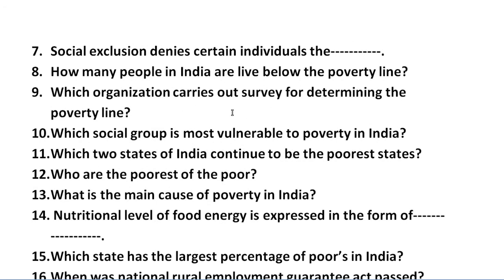Question number 8 we have here: how many people in India live below the poverty line? That is also mentioned according to the census and survey reports, so you have to write that. Question number 9 is very important for a 1 mark question: which organization carries out the survey for determining the poverty line? Here you have to give the name of the organization which actually carries out the survey.